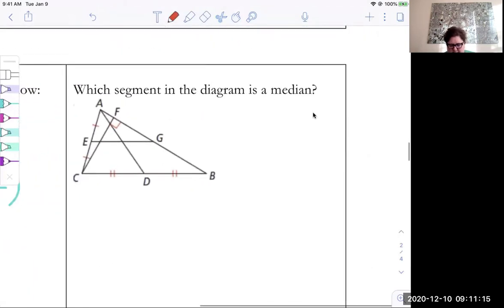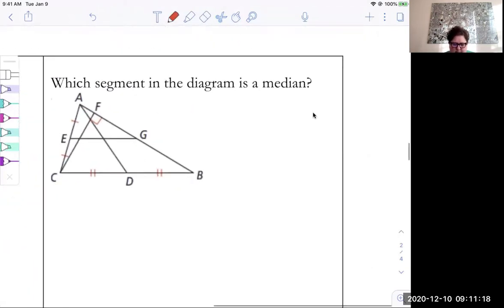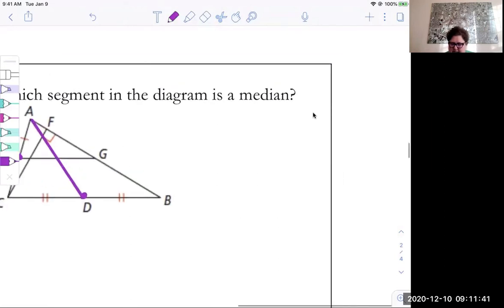Okay, which segment is a median? Remember that a median has to go from a vertex to a midpoint. So I see a midpoint here, but that segment is not a median. It's not going to the opposite vertex. So I don't know what that is. Okay, I see a midpoint here, and that one is going to an opposite vertex. So from vertex to opposite midpoint, segment AD is a median.